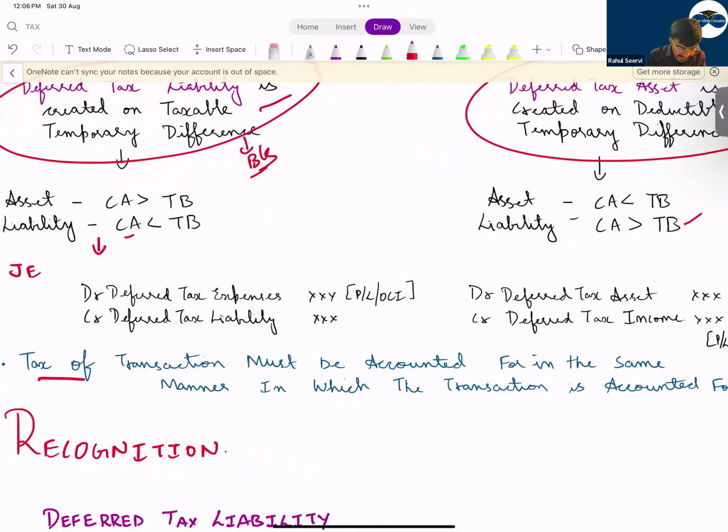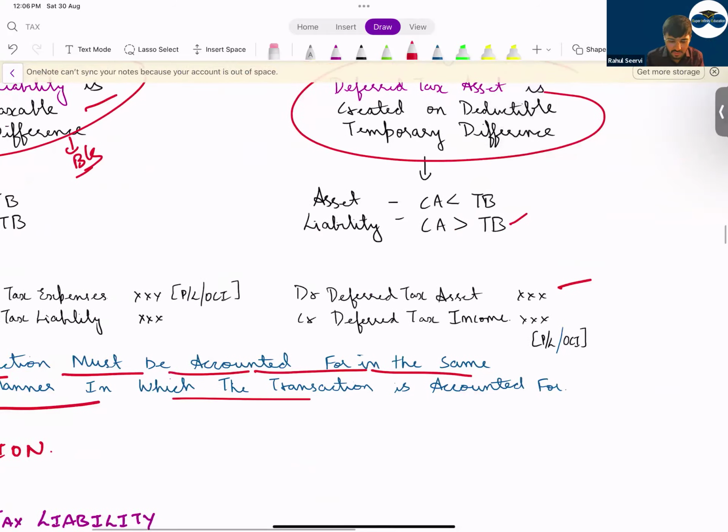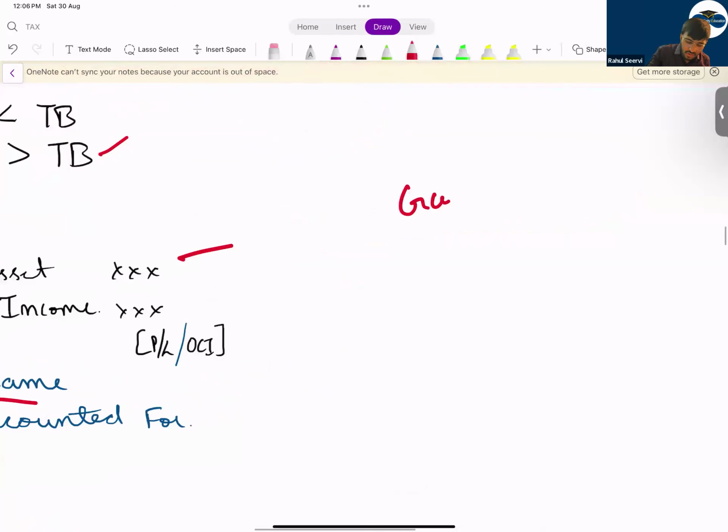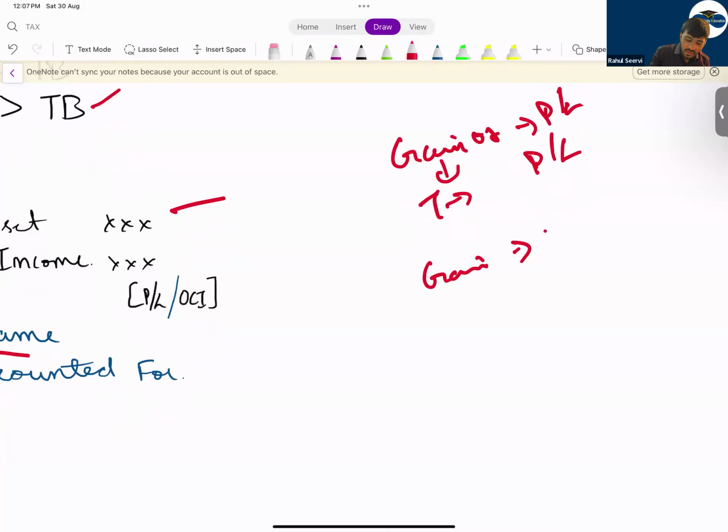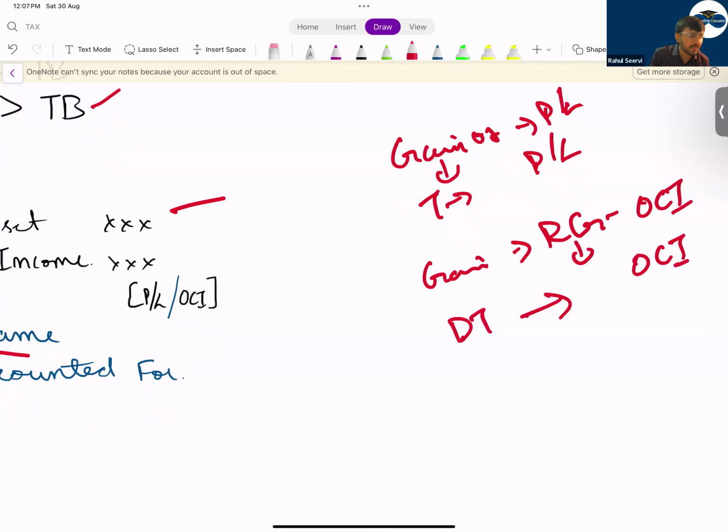Remember this, very important. The tax of a transaction must be accounted for in the same manner in which the transaction is accounted. If there is a gain or loss, that gain or loss is recorded in the P&L. If this gain or loss will have an impact on the tax, that tax also will be recorded in P&L. Like your revaluation gain is recorded in OCI. Because of this revaluation gain, your deferred tax also will be created. That also will be recorded in OCI.